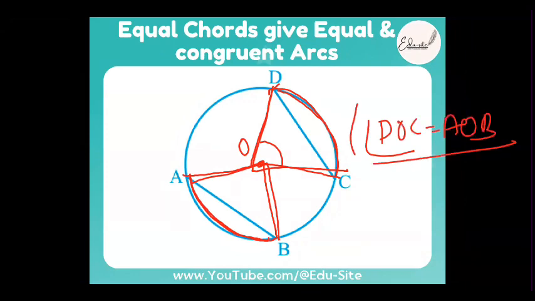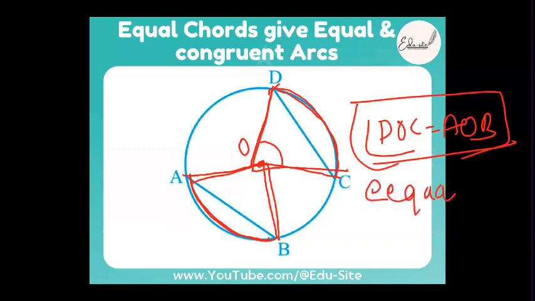So 2 properties we have learned: equal arcs subtend equal angles, equal chords give equal arcs. Equal arcs, equal chords. Correct?